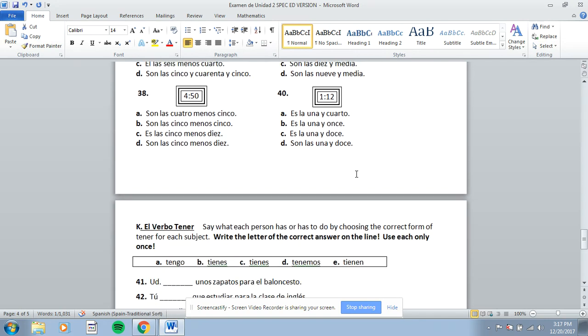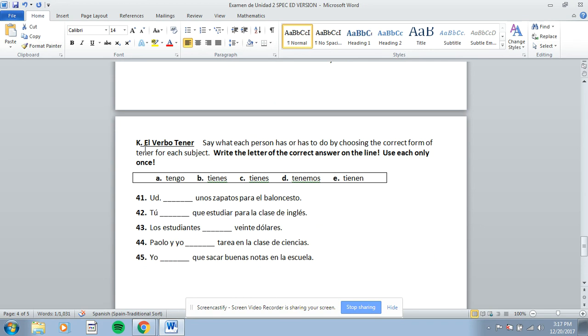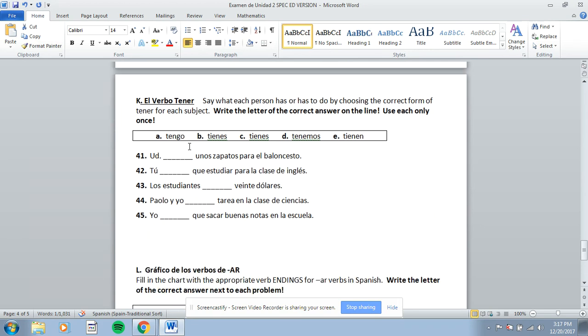Part K, the verb tener. The verb tener is tengo, tienes, tiene, tenemos, or tienen. I'm noticing there is a typo right here. This should say tiene. So make sure you're aware of that. I may fix it on your copy already, but in case I don't, this should say tiene. You're going to use each one only one time. So look at who the subject is and think about which box that would go in.